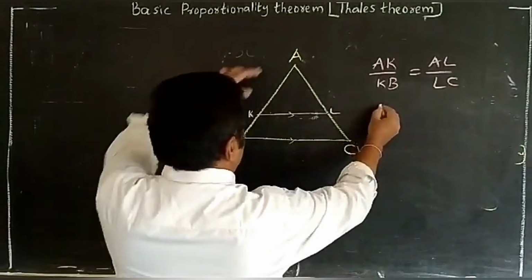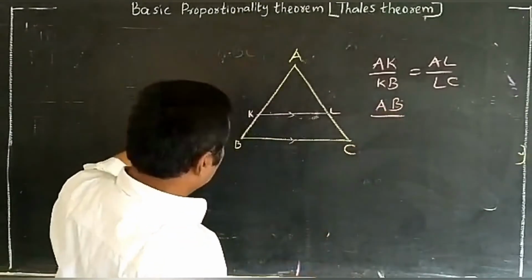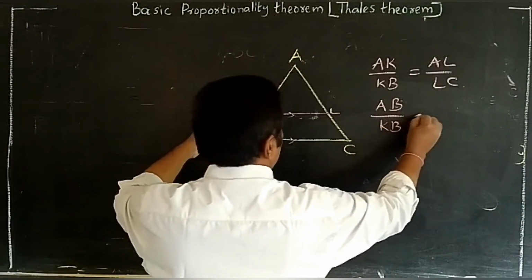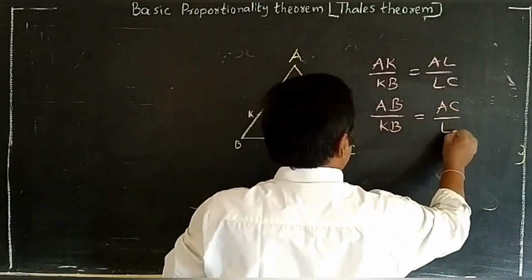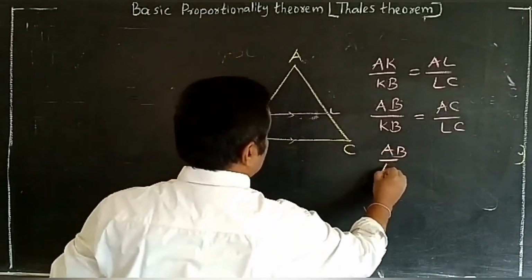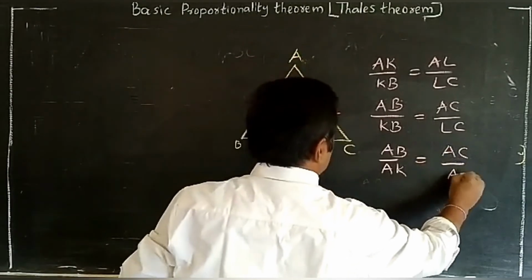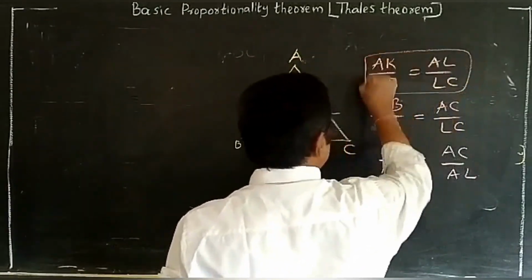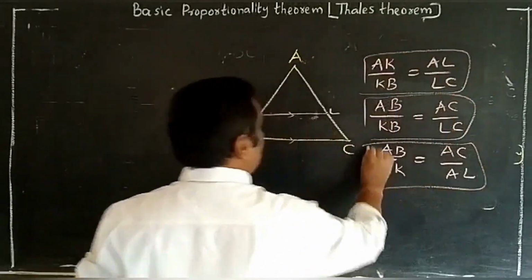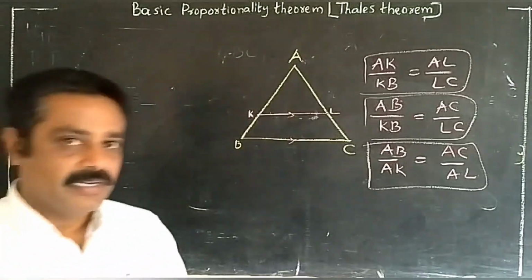And second one is AB by KB is equal to AC by LC. Or we can say AB by AK is equal to AC by AL. We can accept these three formulas. After this theorem, we have to remember these points. Clearly understand, children?